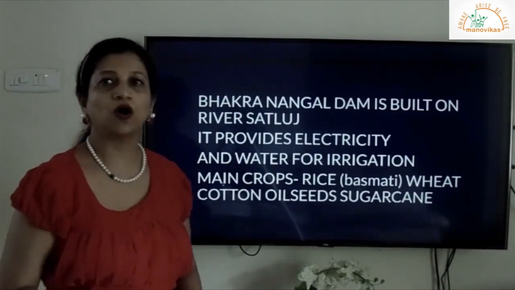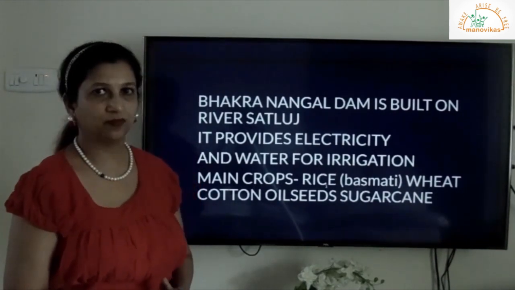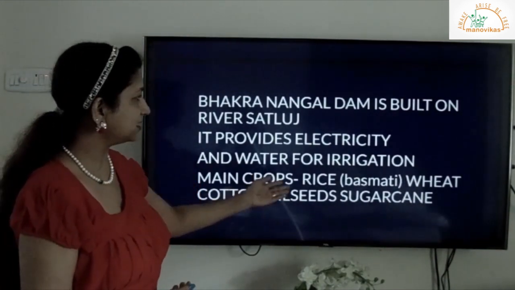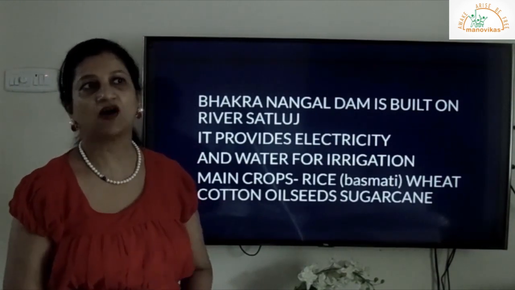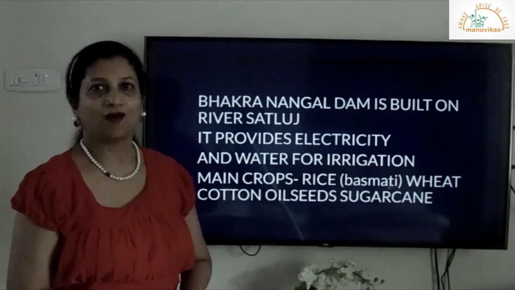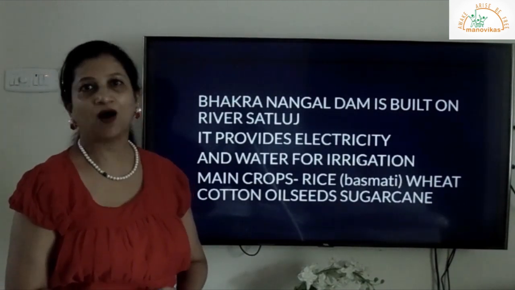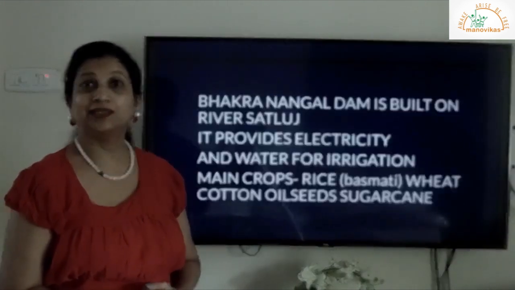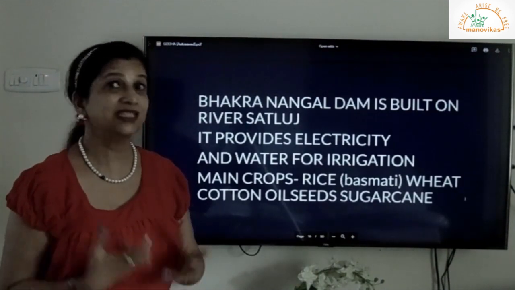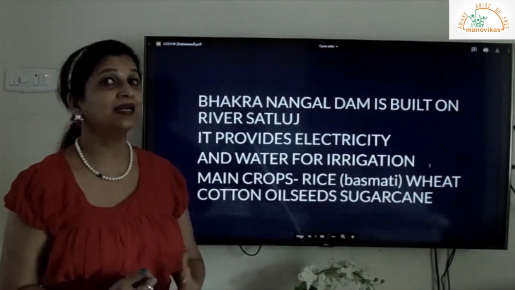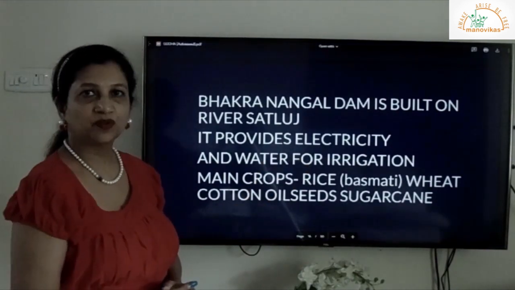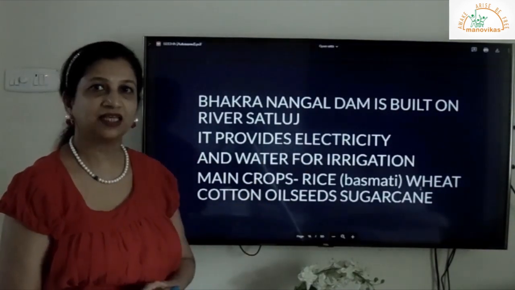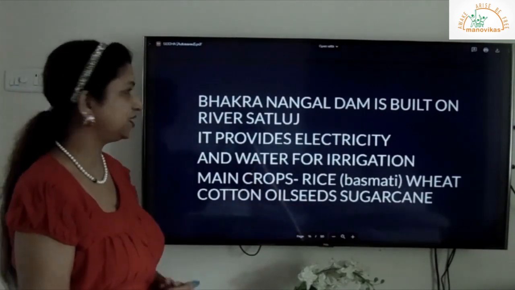Now the main crops which are grown in the northern plains are rice, basmati. Now basmati is the famous rice of Punjab, children. All of you like basmati? Wow, it is yummy. It is used in different dishes. It smells good and it tastes also good. Next is wheat. The chapatis which you eat are made of wheat.